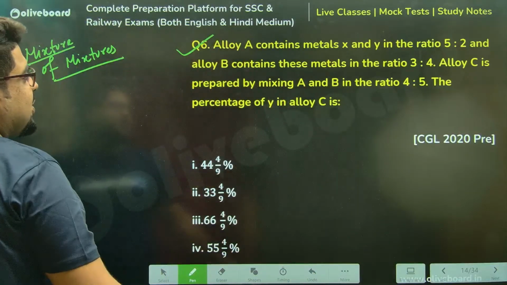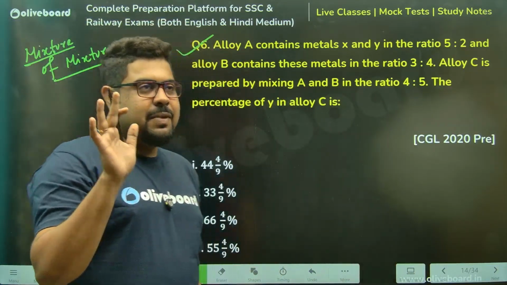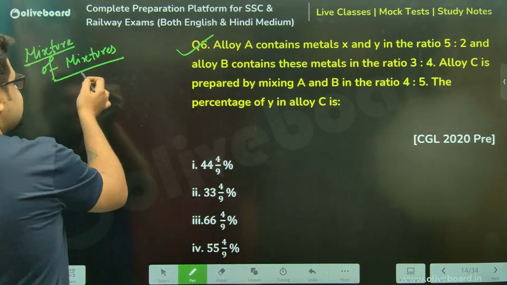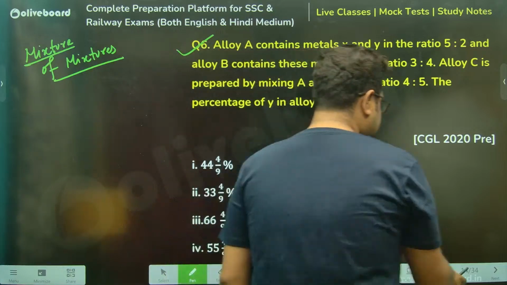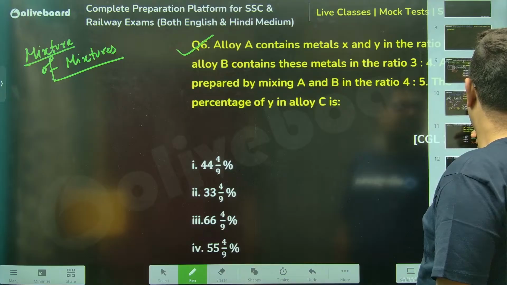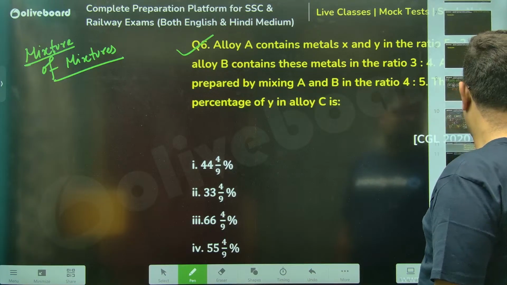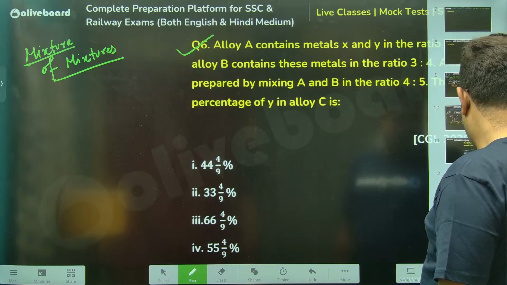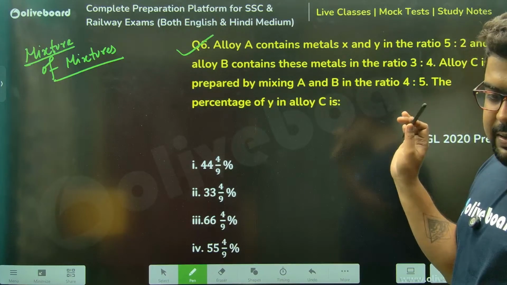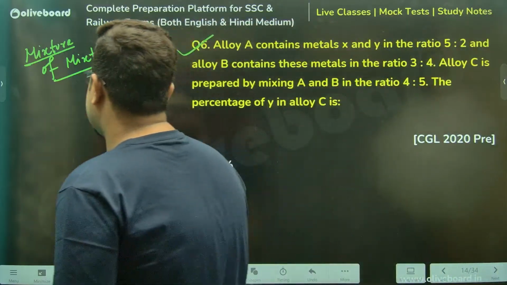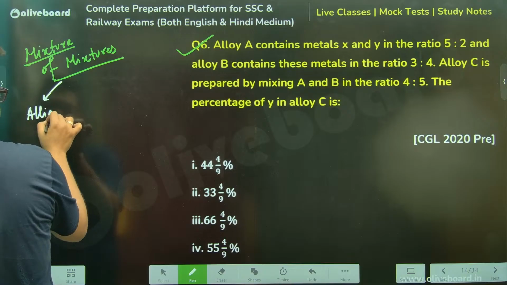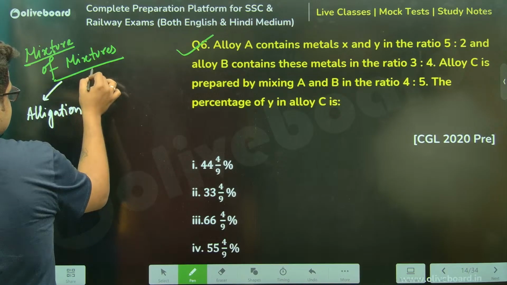Sir, how can you solve? You see, mixture of mixture questions. Either you can solve them by allegation. For example, we have already solved one, not exactly a mixture of mixture. Okay, chalo. But again, with this type of question, one type can be solved using allegation. The other type is this.